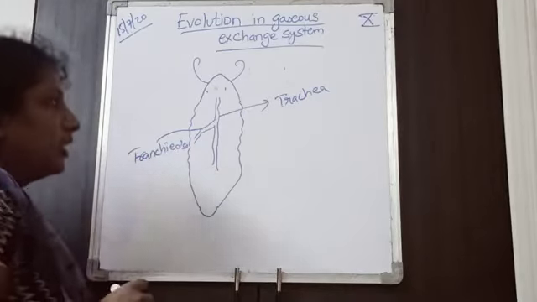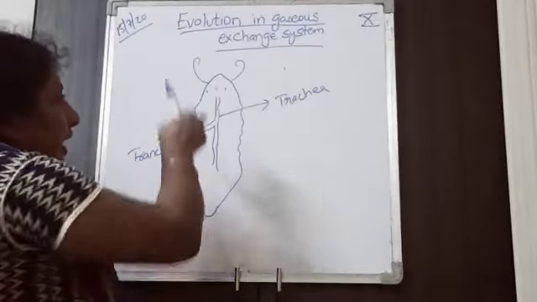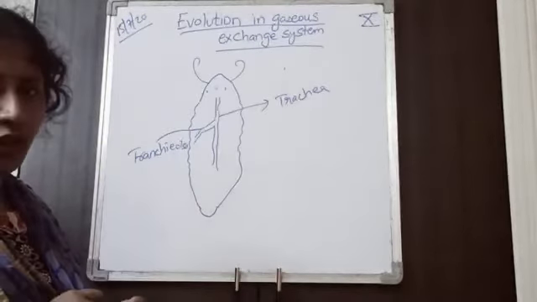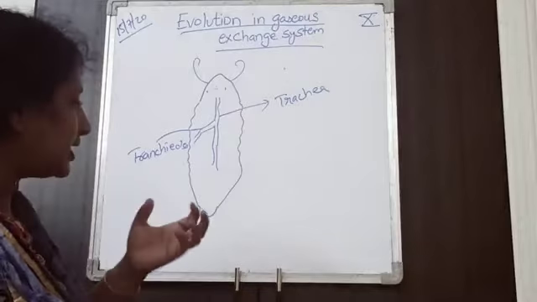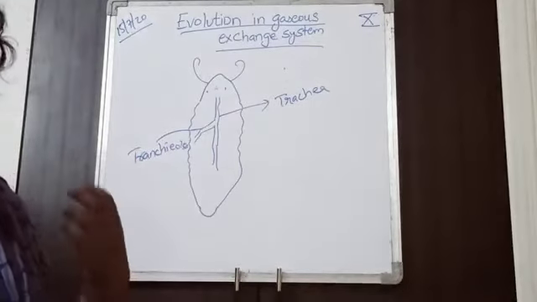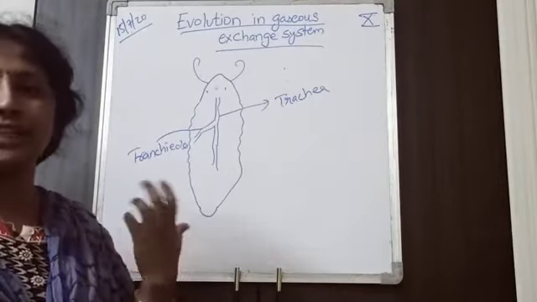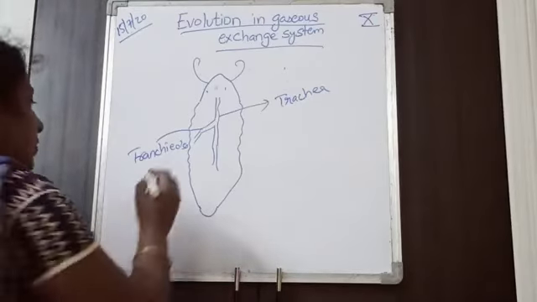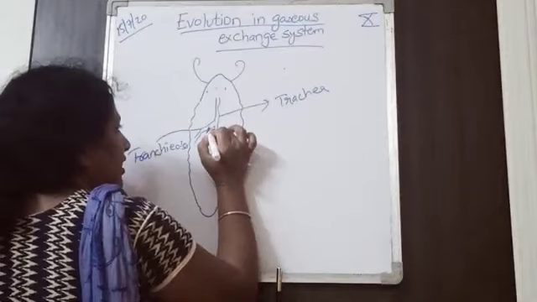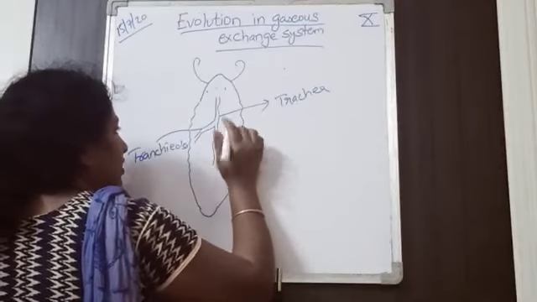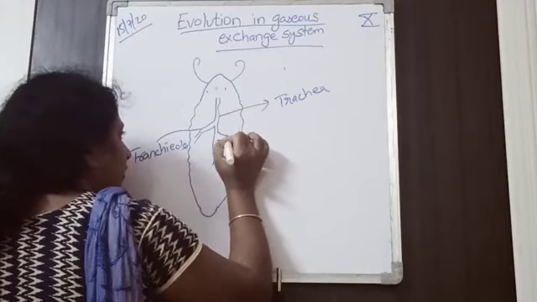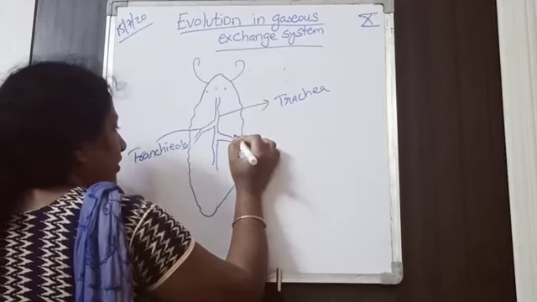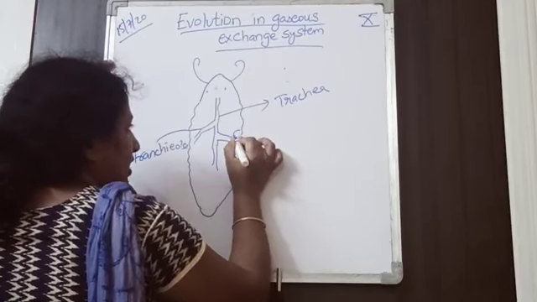Clear? So in insects like cockroaches or grasshoppers, you will see some tube-like structures in their body, which are called trachea. This is also a trachea, and this is also a trachea. When it reaches the body surface, suppose this is our cells.